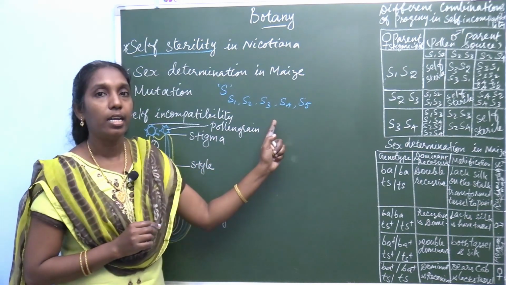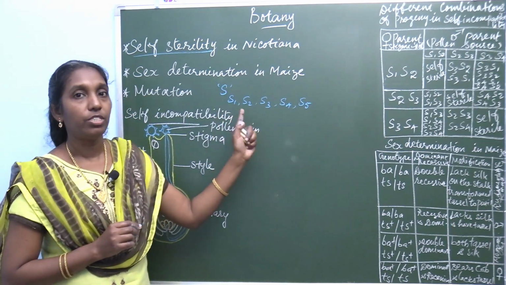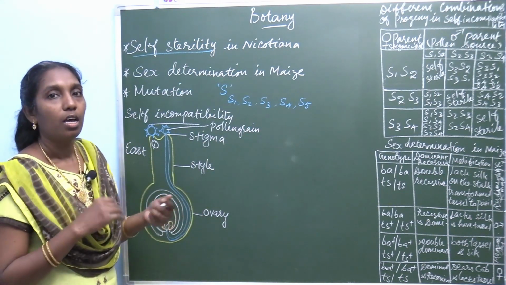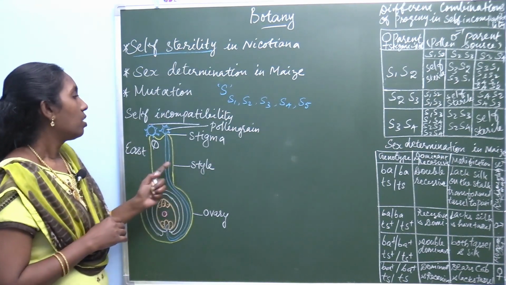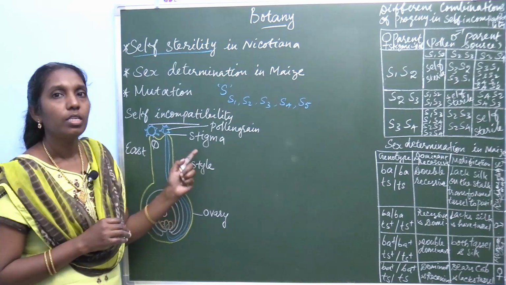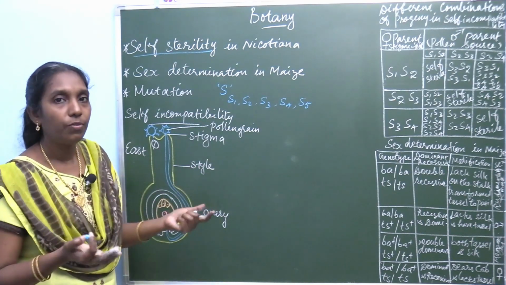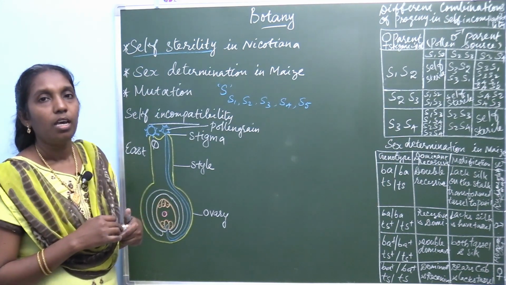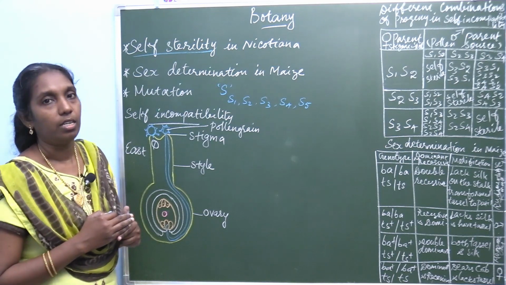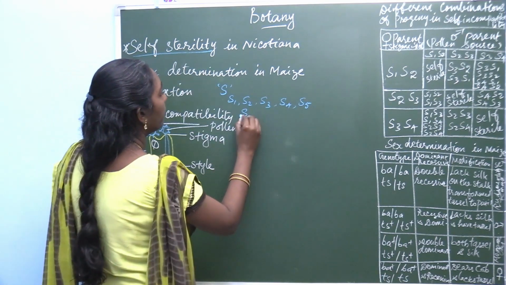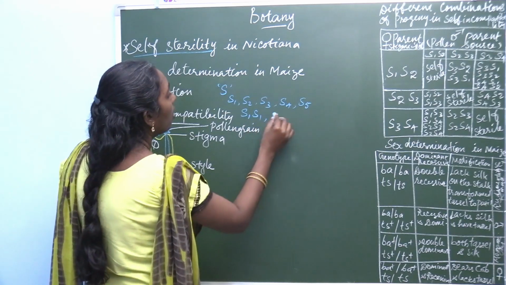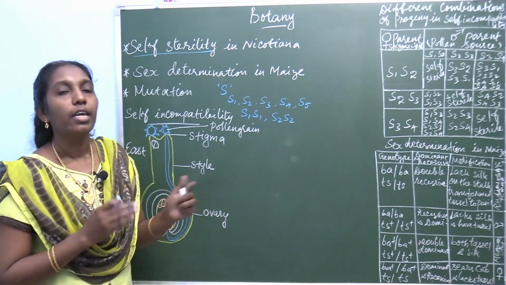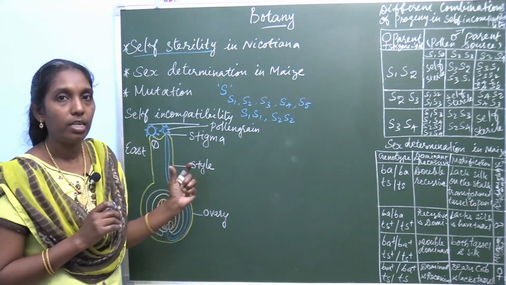In cross fertilization, with different combinations, what is meant by homozygous? A combination like S1S1 or S2S2. In the homozygous condition, it does not produce the pollen tube.